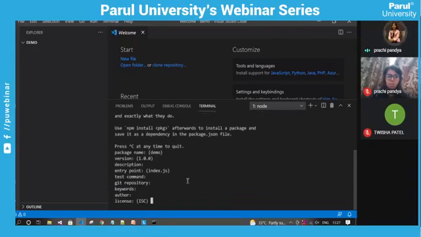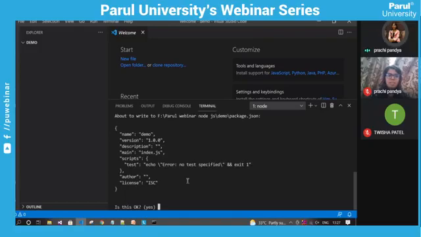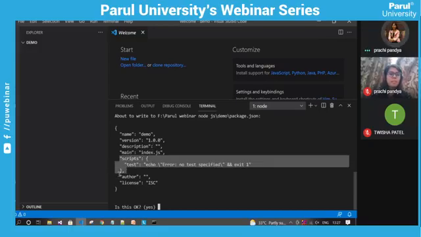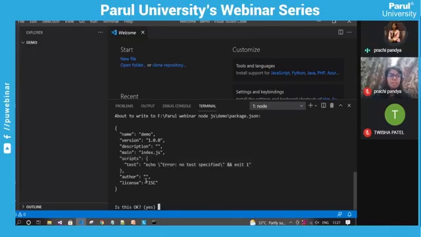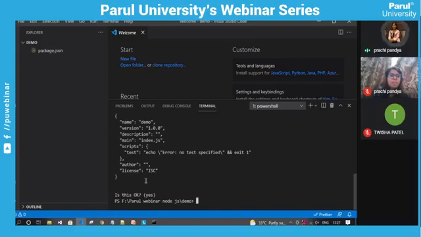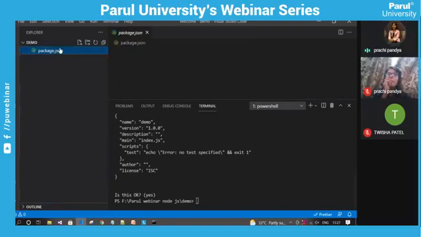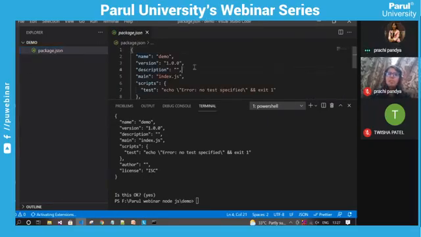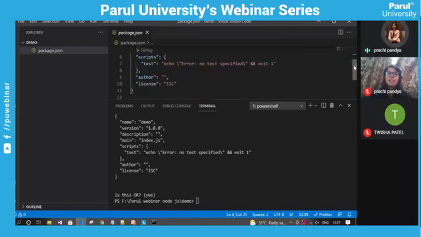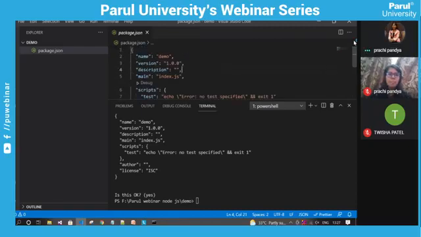Keywords, author, and license. This will take all the default values like this: name will be demo, version, description, entry file will be index.js, scripts, author information, and license. This is fine, so I'm hitting enter, and it will create the package.json file. This file is created internally by the system.